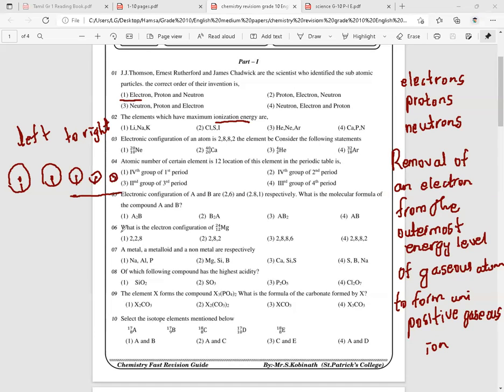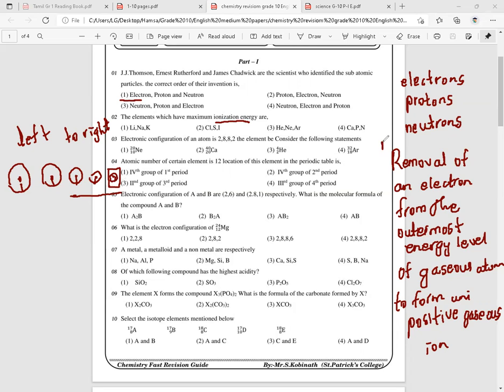They won't like to remove the electron from the outermost energy level, so we can consider the least atomic radius element, which is in group 8, will be having the maximum ionization energy, right? So we need to supply more and more energy in order to remove an electron from the outermost energy level.